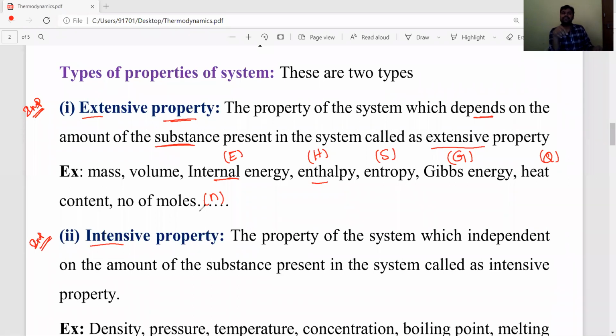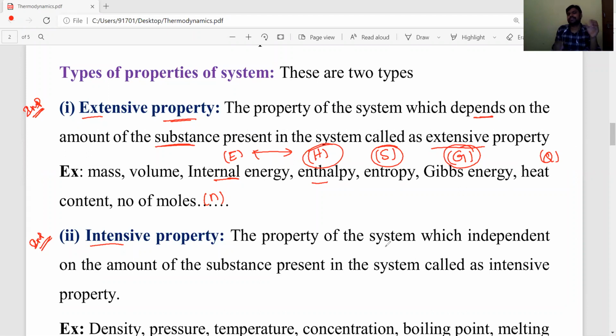We will discuss internal energy, enthalpy, entropy, Gibbs free energy, and the relations between them in further classes. Those relations are very important for objective examinations also; those formulas and related questions are compulsory in NEET and JEE examinations.